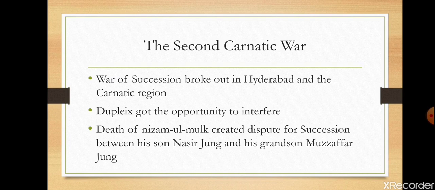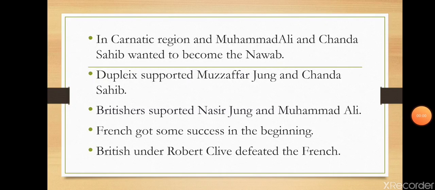Nasir Jang was the son of Nizam-ul-Mulk and Muzaffar Jang was his daughter's son. Both wanted to be the Nizam of Hyderabad. At the same time, in the Carnatic region, the two contenders for the throne were Chanda Sahib and Muhammad Ali.